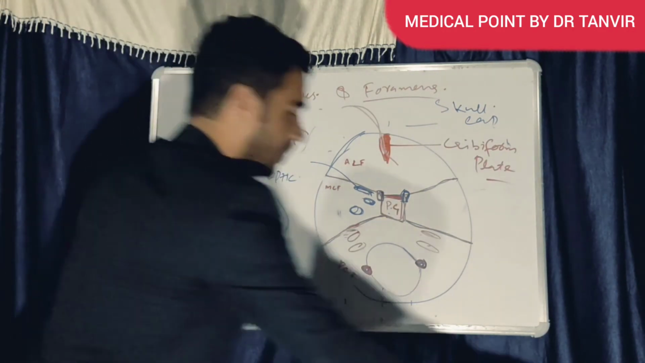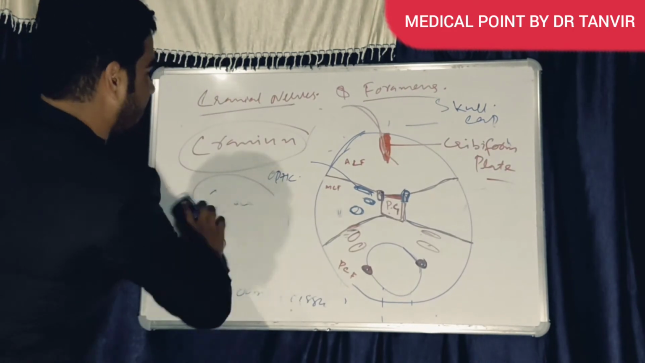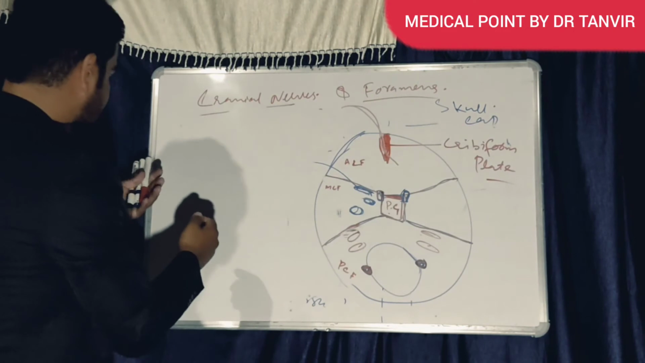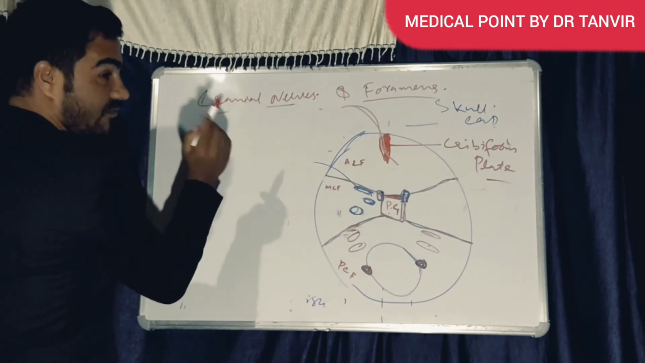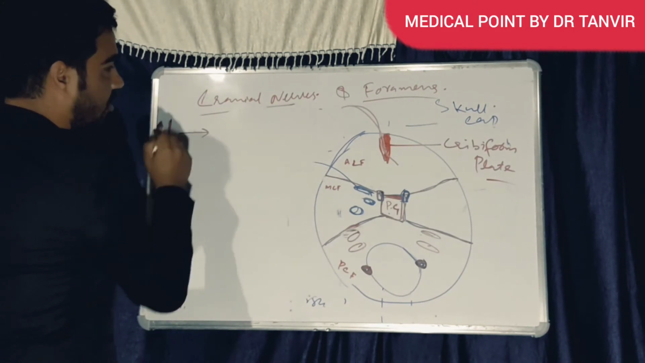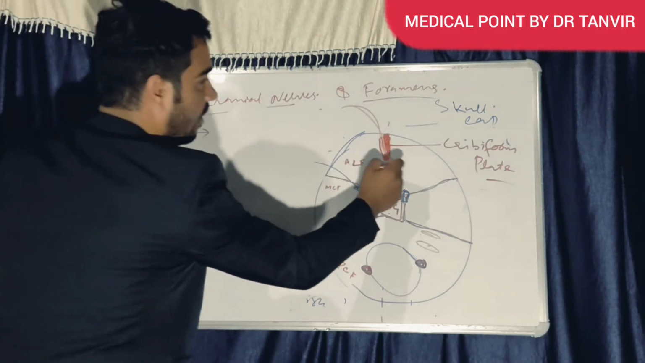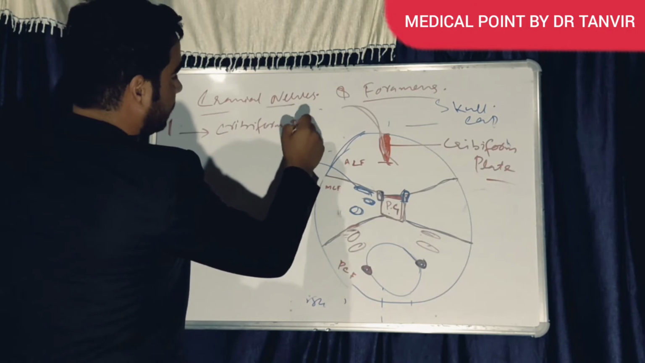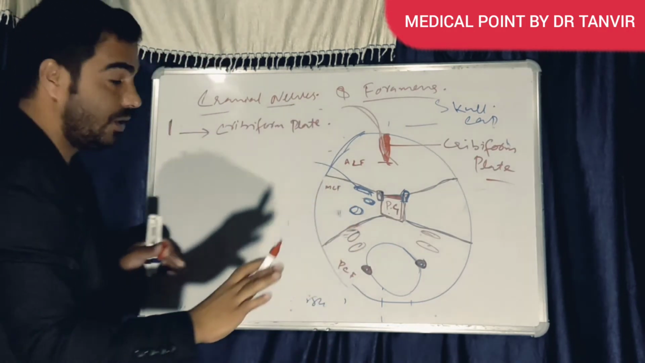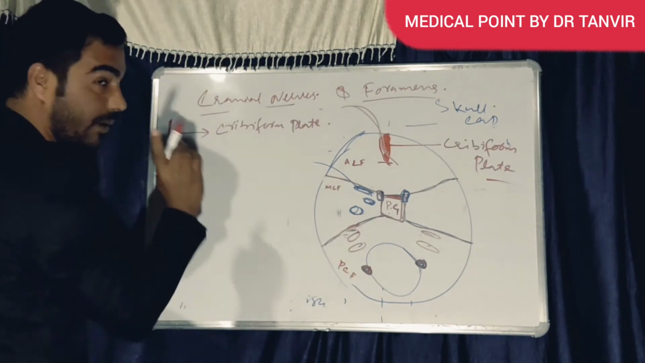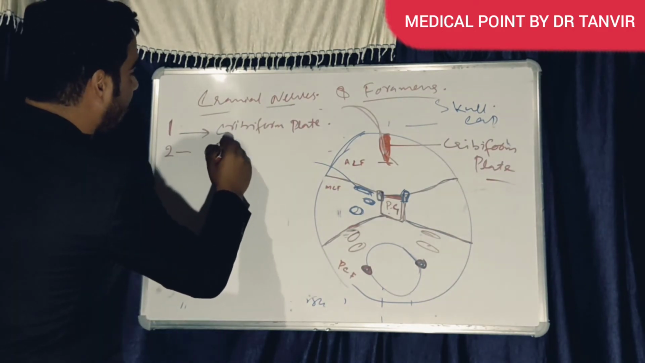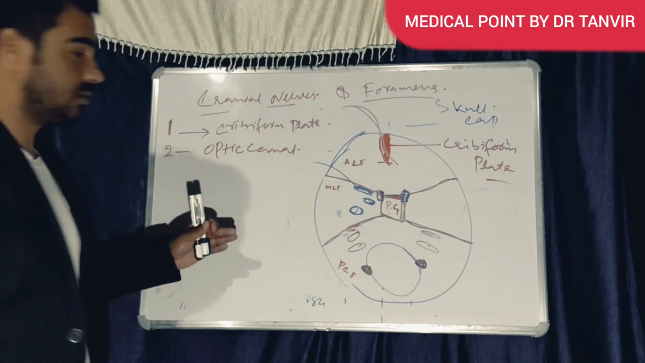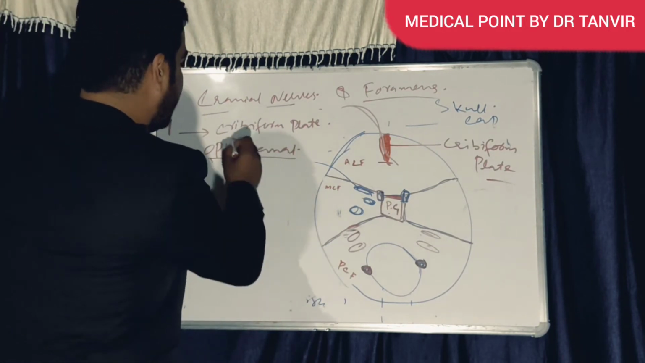The first nerve, I told you, is the olfactory nerve. It will come out through the cribriform plate. The second nerve, I told you, is the optic nerve. It will come out through the optic canal.